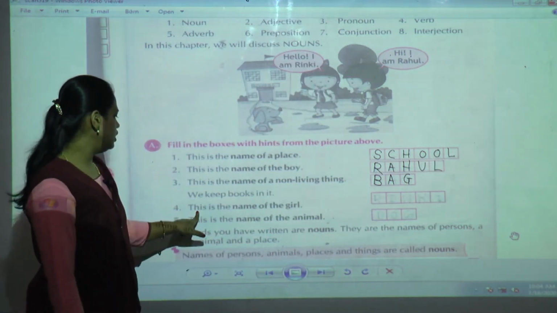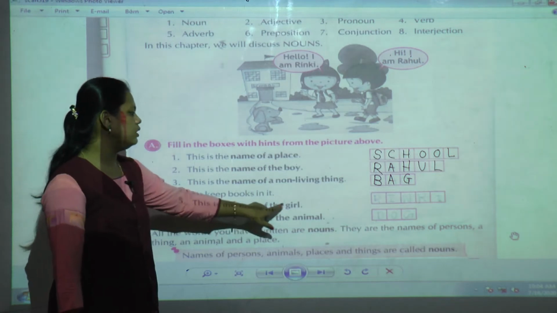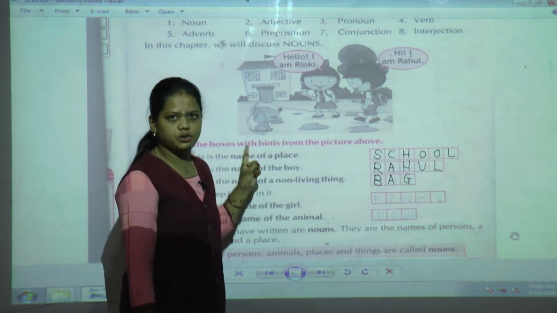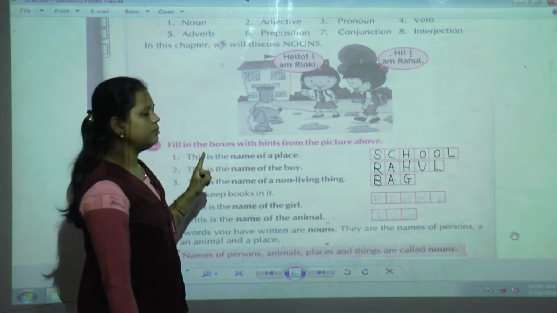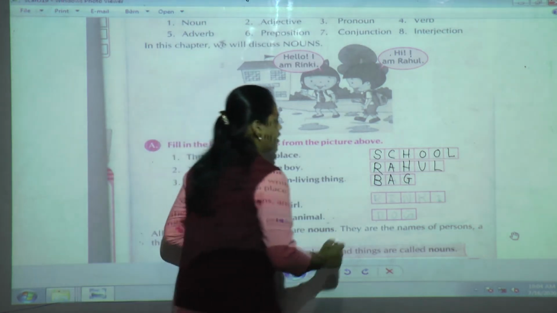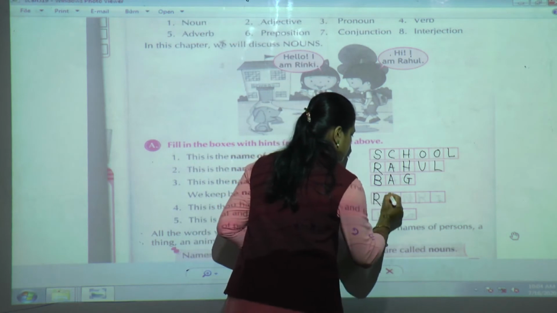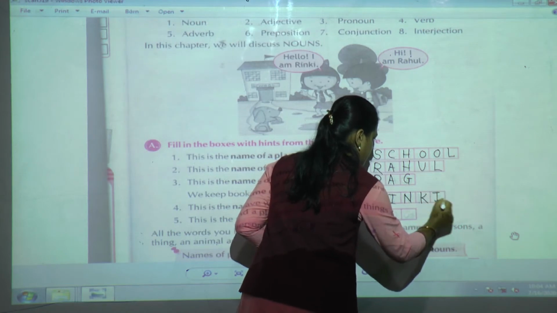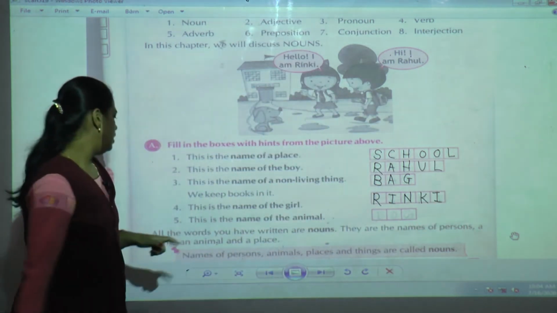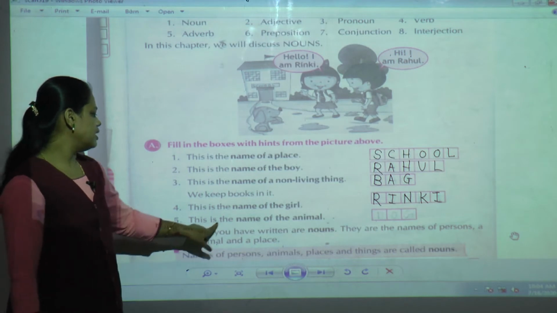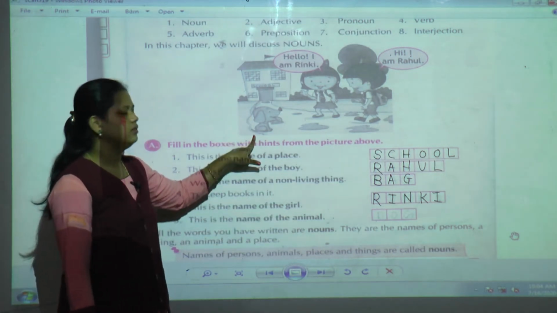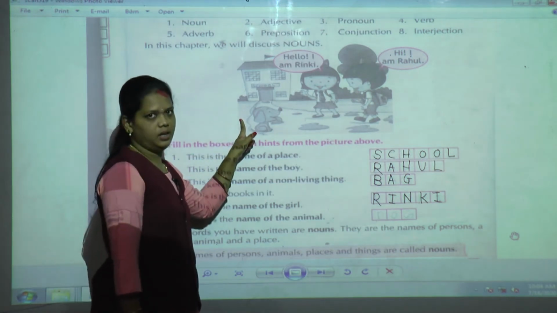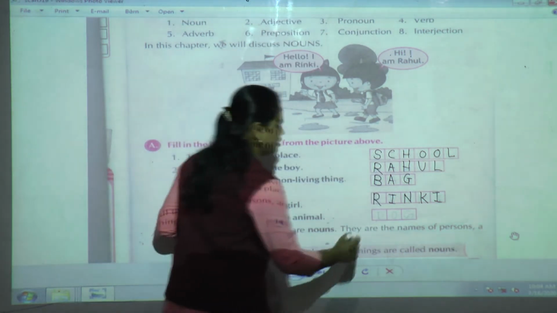Now the fourth one: this is the name of the girl. The girl has already introduced herself. Her name is Rinky. Last one: this is the name of the animal. Here we can see one animal. What is the name of that animal? It is dog.